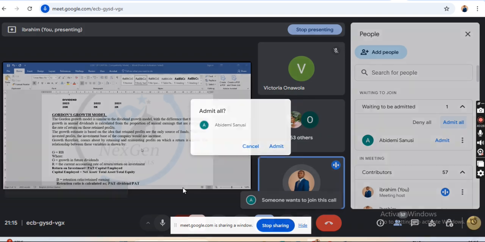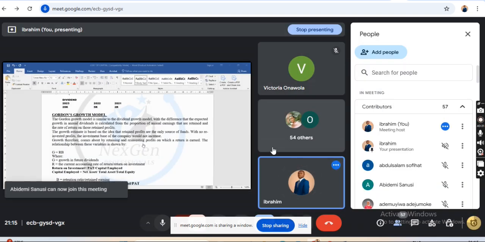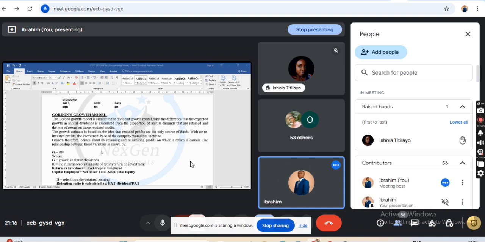The growth rate using the Gordon's growth model is calculated as G equals R times B. You can see R times B here, right? Don't forget that Gordon's growth model makes use of accounting profit. I will tell you why it makes use of accounting profit, from the formula. That is where I derived my